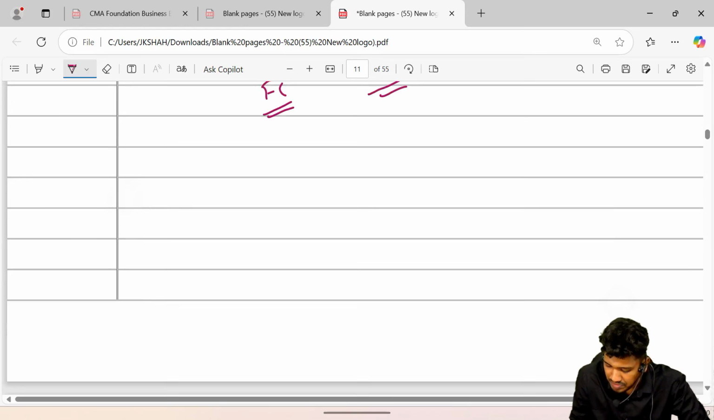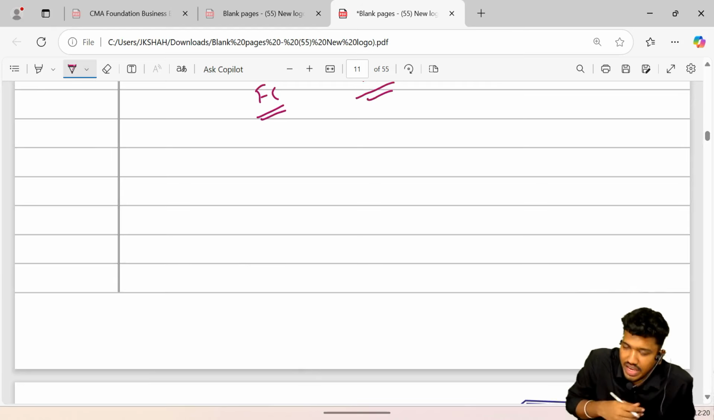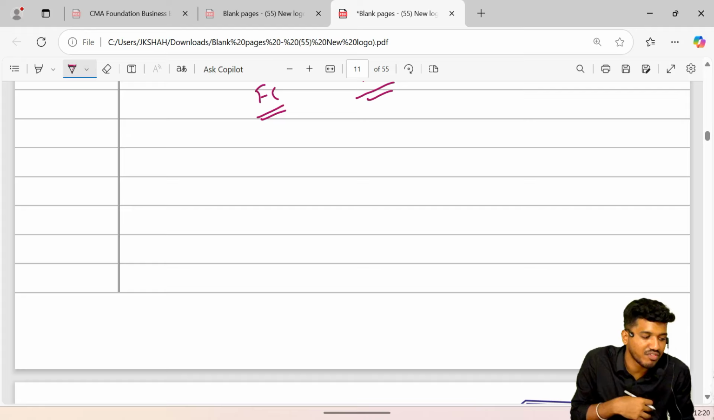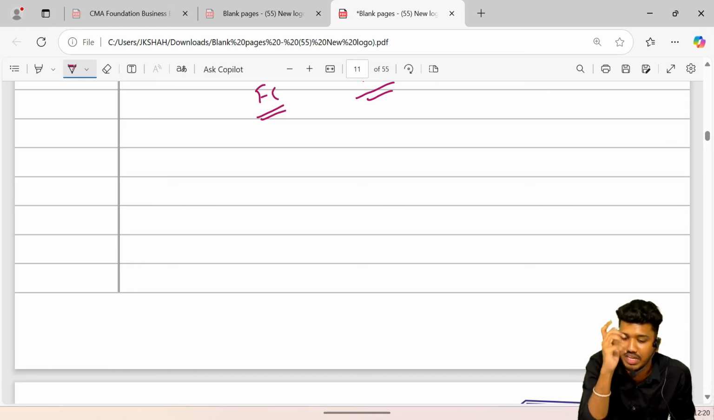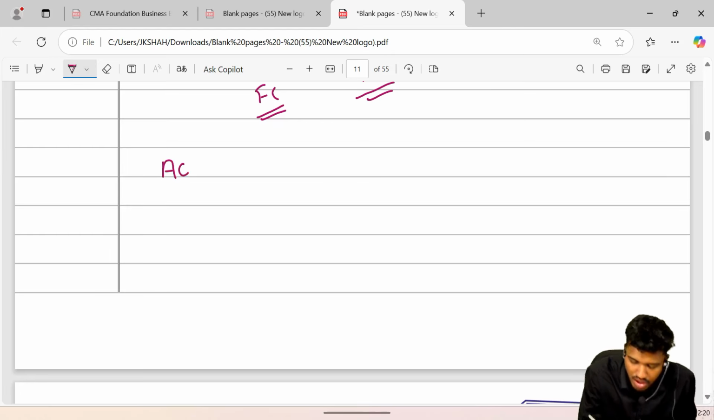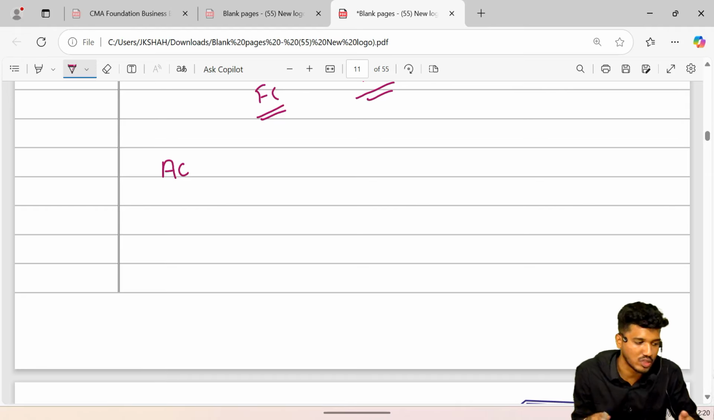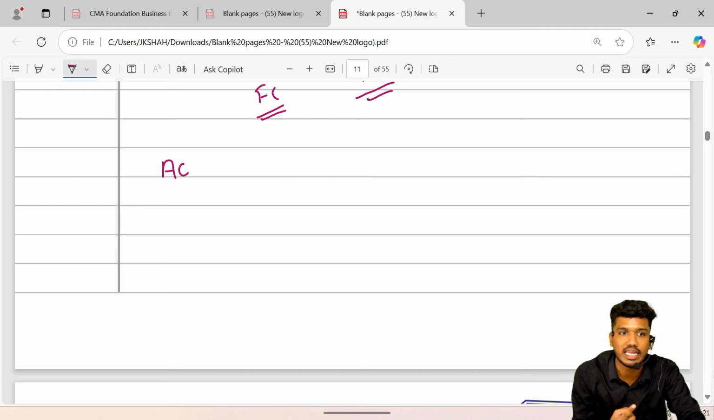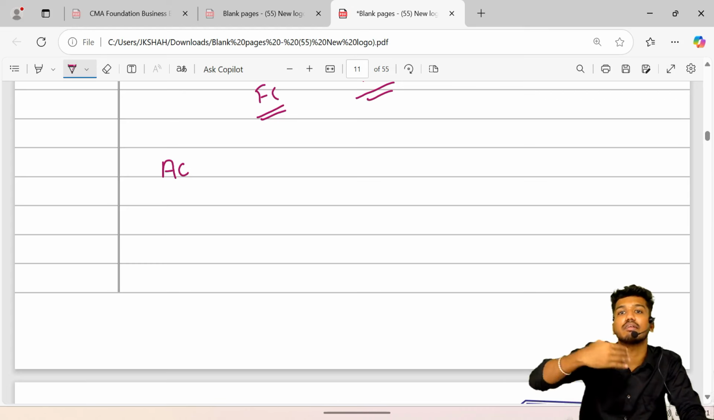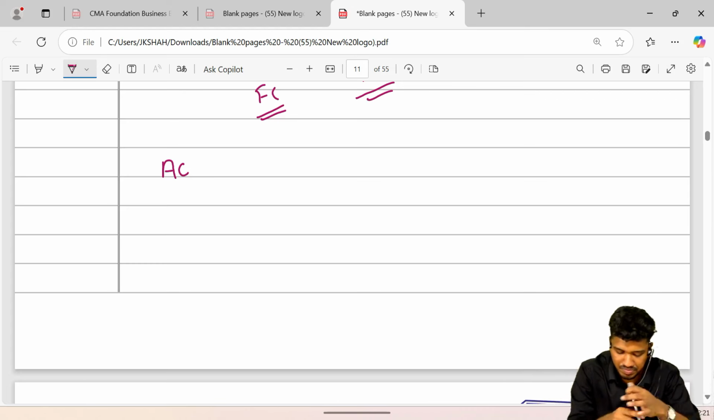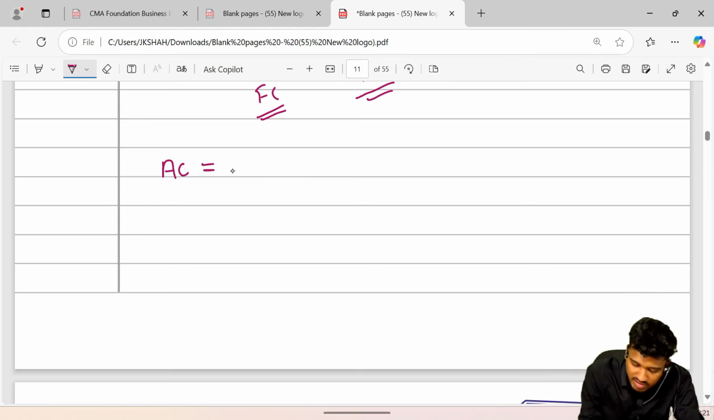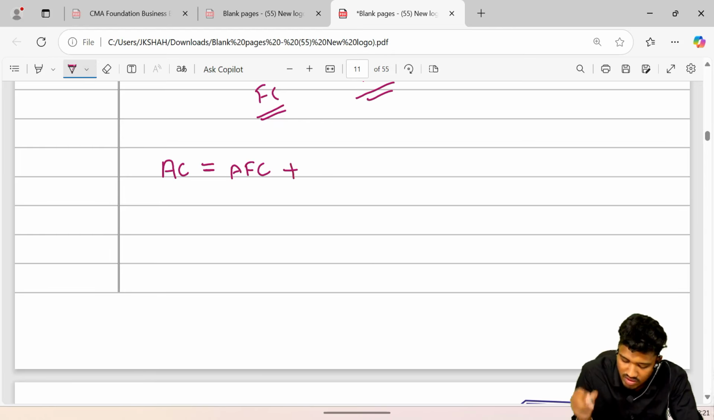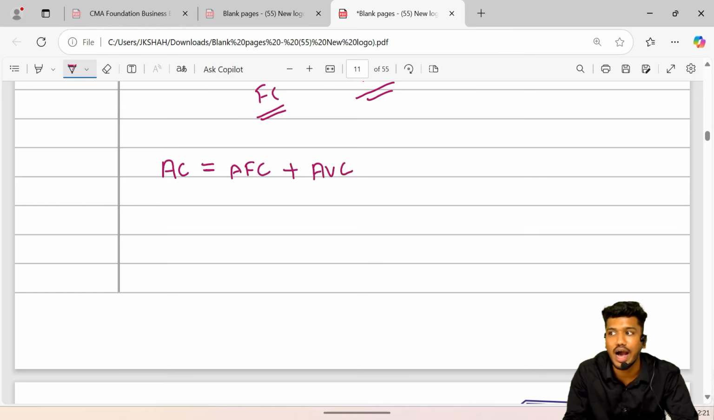So guys, the amount of money which has gone out of my pocket for the preparation of 1 unit is called average cost. In Hindi, it means that the money that has gone out of my pocket to make one unit is called average cost. And it is inclusive of both average fixed cost, that is per unit fixed cost, and average variable cost. I hope you have got what I mean to tell you. Okay, it's done. Next.